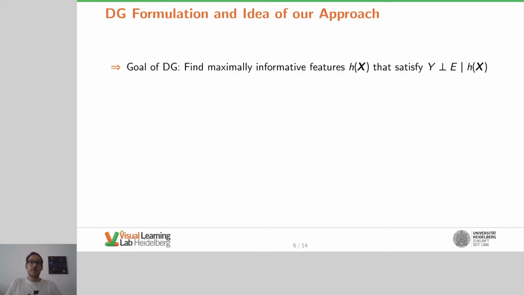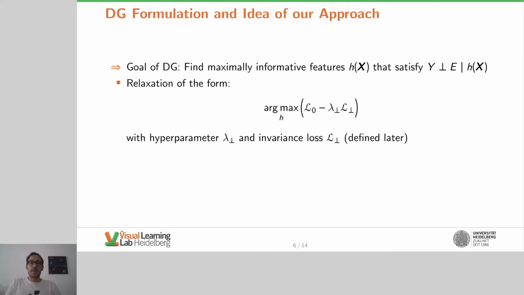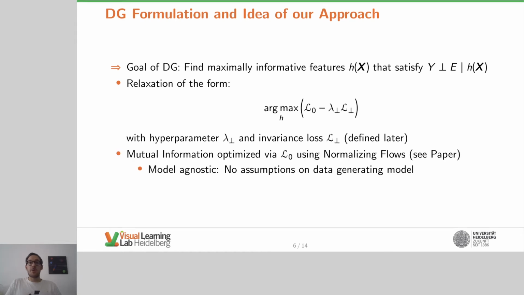So how do we achieve this goal? How do we make it amenable to gradient-based learning? We relax the problem by making the hard constraint a soft constraint with an invariance loss that measures how well our invariance constraint is satisfied. The mutual information term can be optimized by a loss denoted as L0 and normalizing flows. I will not detail this here, but details can be found in the paper. It is important to note here that this approach is model agnostic with respect to the data generating process. So we do not make assumptions about how variables are related, like linearity.